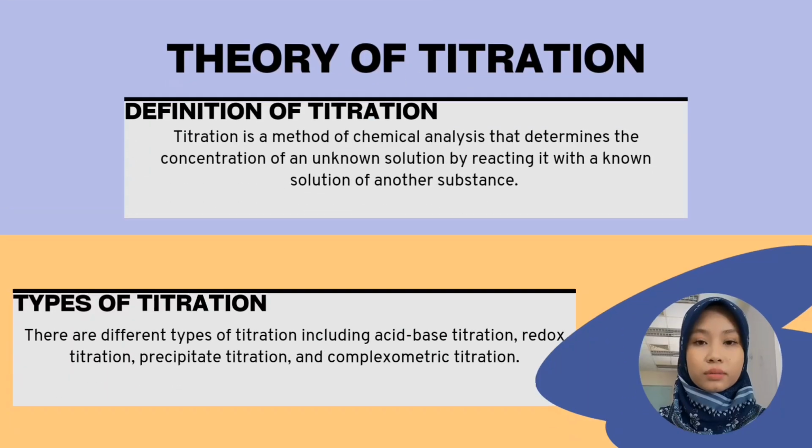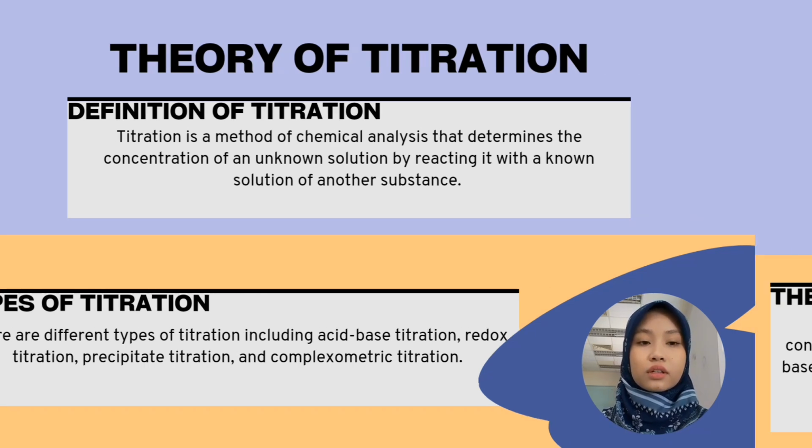I will talk about the theory of titration. First is the definition of titration. Titration is a method of chemical analysis that determines the concentration of an unknown solution by reacting it with a known solution of another substance. Second is the types of titration. There are different types of titration including acid-base titration, redox titration, precipitate titration, and complexometric titration.